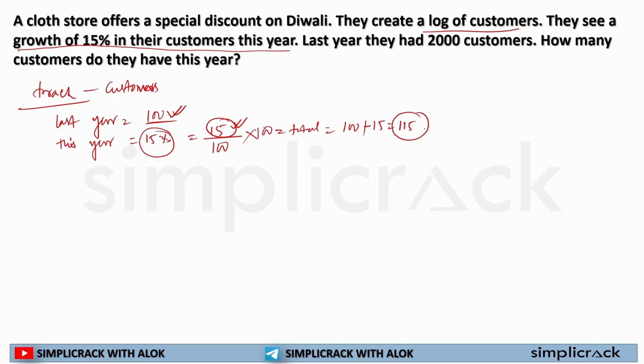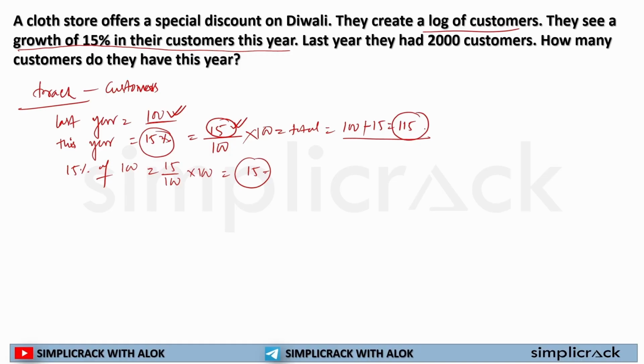Increase 15% of what? 15% of 100, that is 15 by 100 multiplied by 100 is equal to 15. So my total increase is 15. So my total number of customers is 100 plus 15 is equal to 115. I hope you understand how an increase in customers, or if something is increased, how that looks in terms of 100.